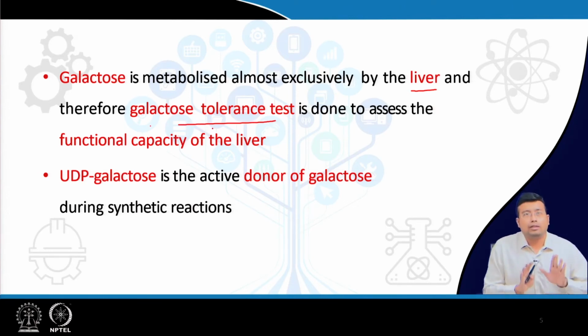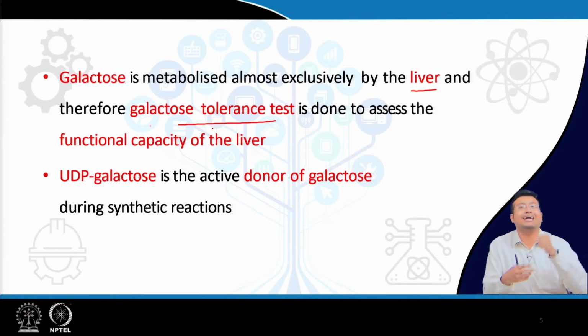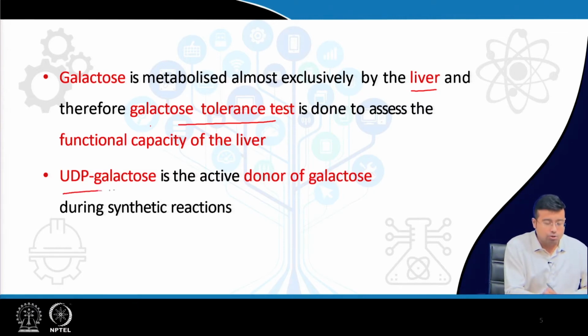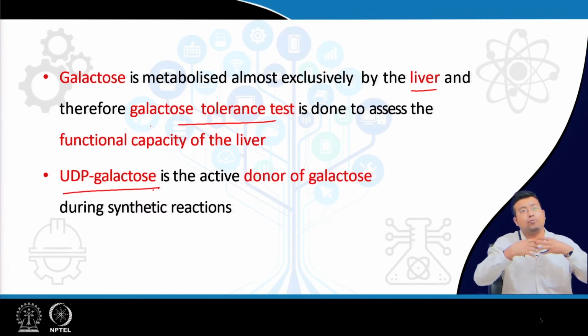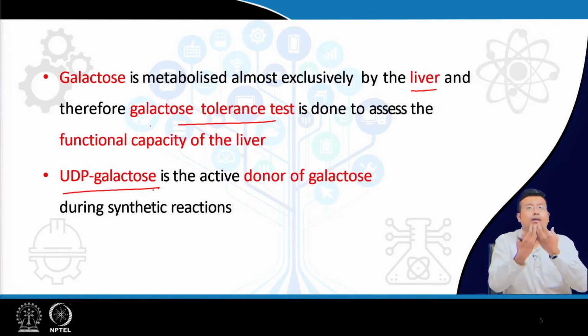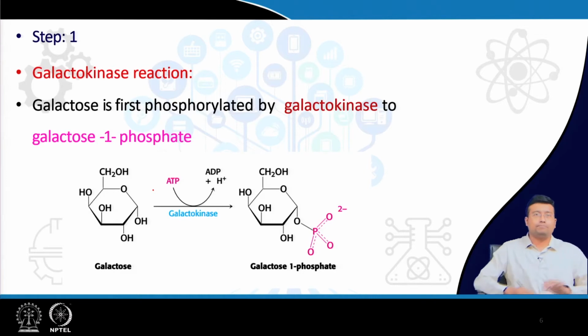Next fundamental ground thing that we need to know: whenever we need galactose in any reaction, galactose cannot directly participate. It prefers to be donated, handheld by someone, and who is the donor of galactose during synthetic reactions? That is UDP, uridine diphosphate. So, galactose is bound to UDP, it is in the form of UDP galactose where galactose is donated. This concept is not new to you, you have already seen it in previous lectures of glycogen synthesis, right. UDP glucose is donating glucose for glycogen synthesis, same way UDP galactose is donating galactose for any synthetic reaction.